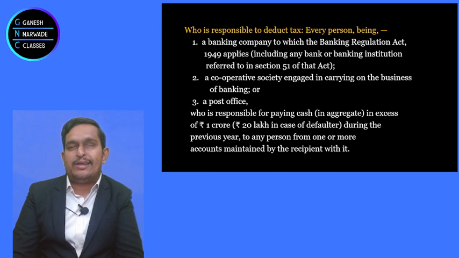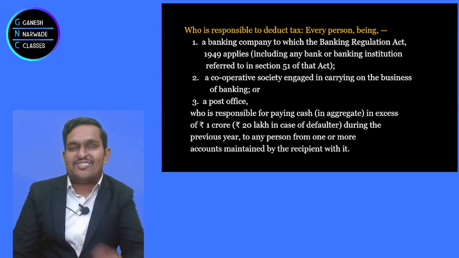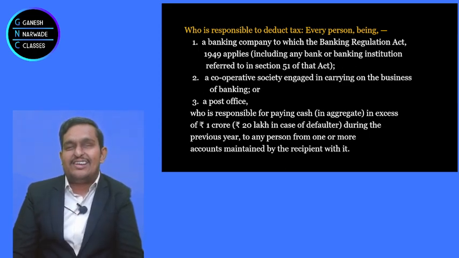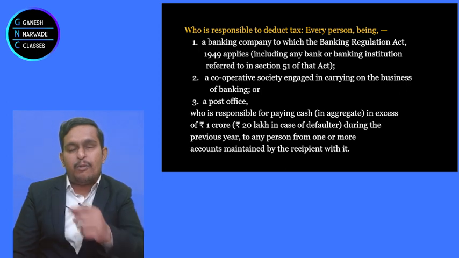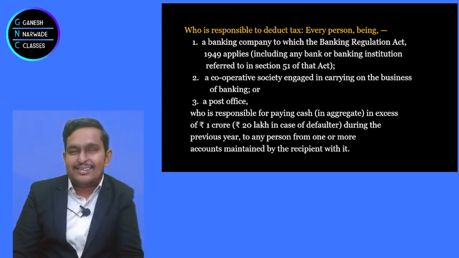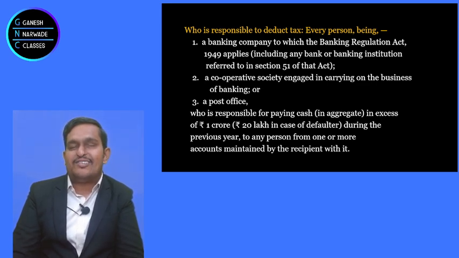So you cannot escape by saying that I will withdraw 20 lakhs from HDFC, 30 lakhs from Axis, 20 lakhs from Canara Bank, 20 lakhs from SBI, 10 lakhs from IndusInd Bank, something like that, and you can escape, no chance. So from all the bank accounts together, if any person withdraws more than 1 crore rupees, then definitely TDS under 194N applies. And if the assessee is a defaulter, definitely if it is more than 20 lakhs withdrawal in cash, TDS will be deducted.